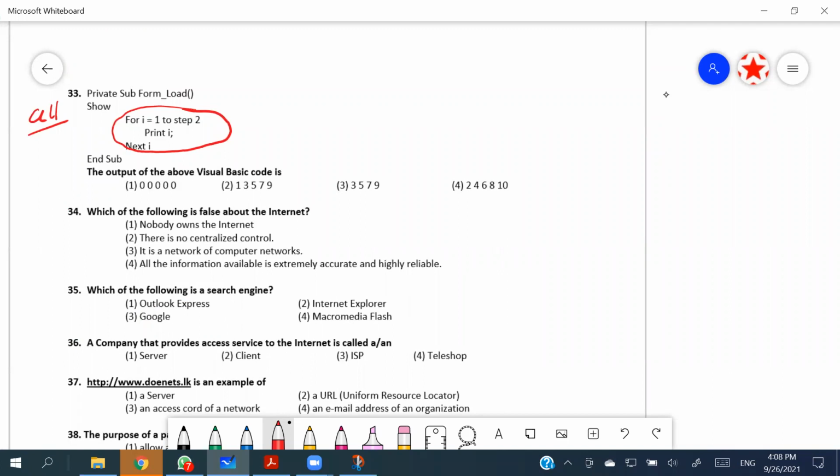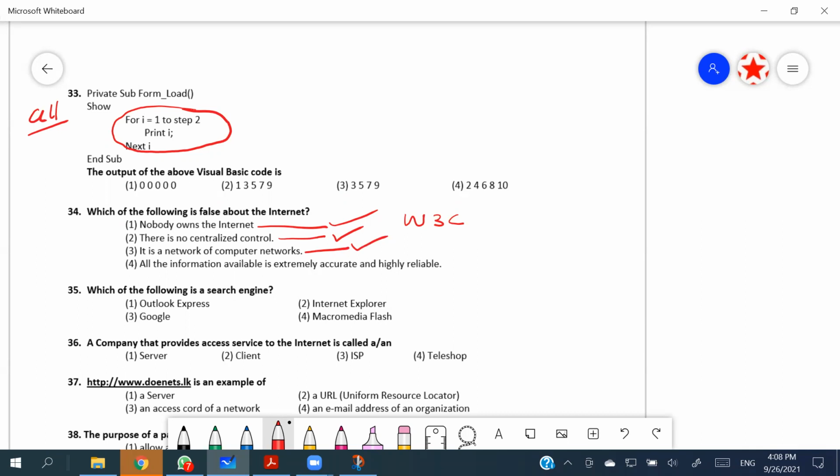34th, which of the following is false about the internet? Nobody owns the internet, correct? No one owns that. It is managed by the W3C, World Wide Web Consortium, right? There is no centralized control. The internet is made out of people connecting together all around the world. It is a network of computer networks. Yes, definitely that is correct.